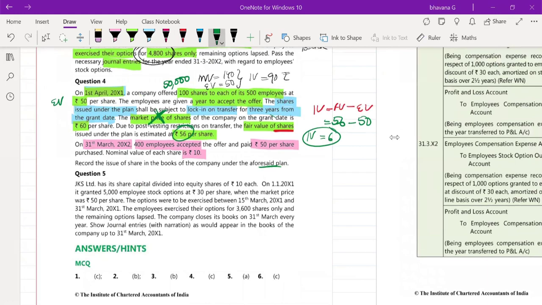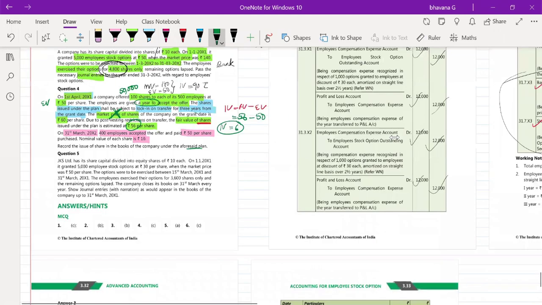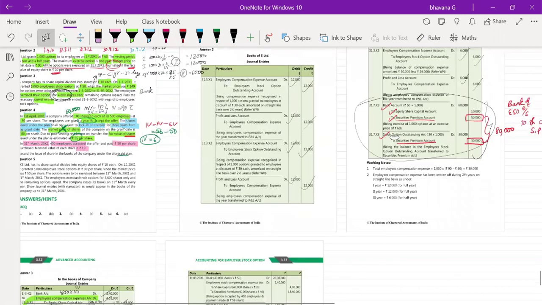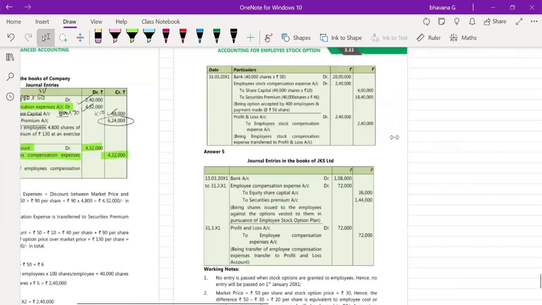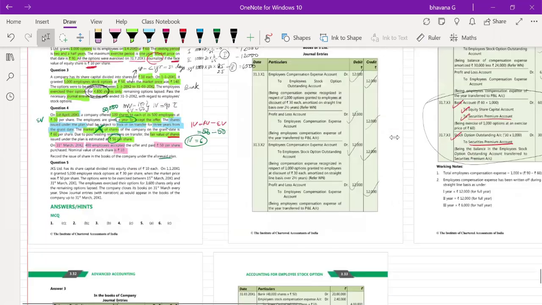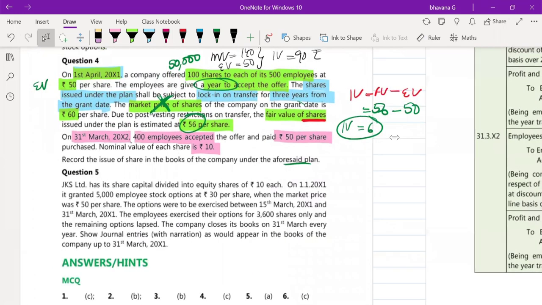So here also they have given only a year to accept the offer. That means this is also a less than 1 year case. So for this, how will you do? The same way. See how many options were there actually? They gave 50,000 options, but only 400 employees accepted. That means 400 into 100 shares, that is only 40,000 options were exercised.